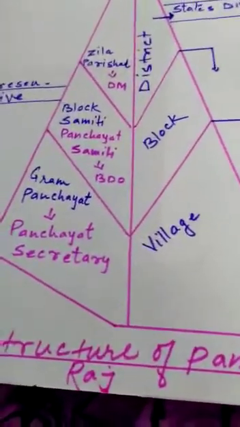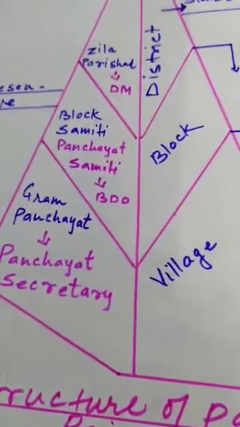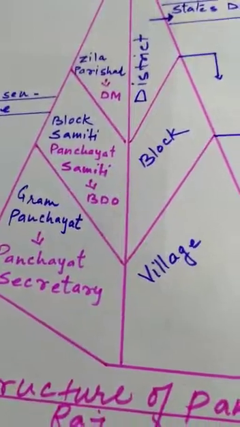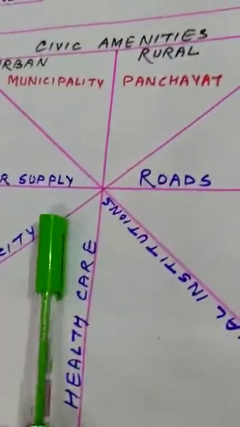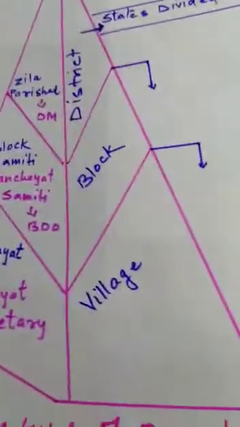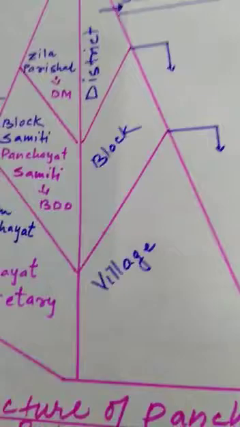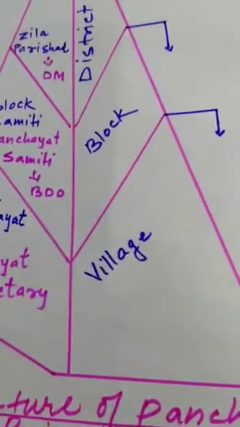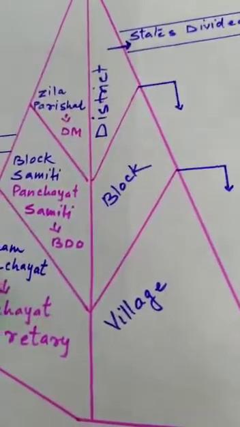Now solve some questions related to the topic. What is civics? What is the importance of learning civics? What are basic amenities? Give examples. What is Panch? What is Panchayat? What is Panchayati Raj system? Make the structure of Panchayati Raj system.